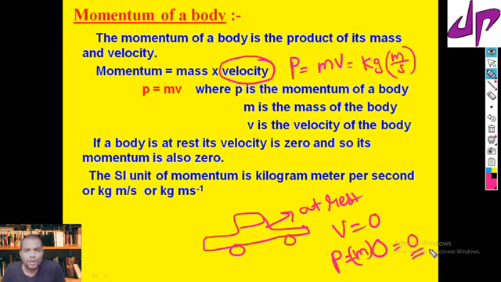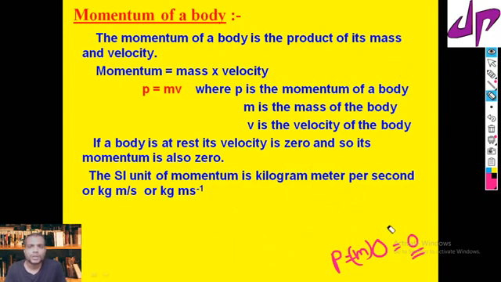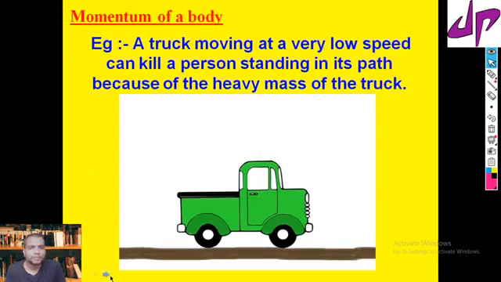So only moving objects possess momentum. Momentum is a very important property for understanding Newton's laws further. The product of mass and velocity we define as momentum.